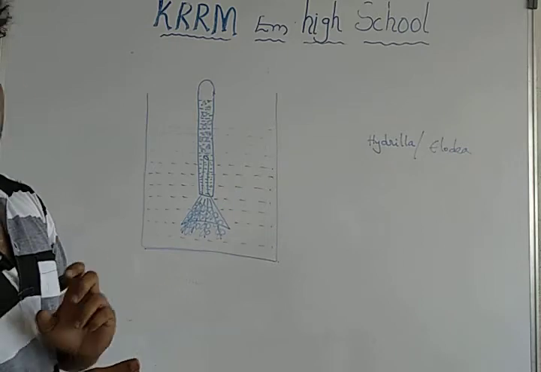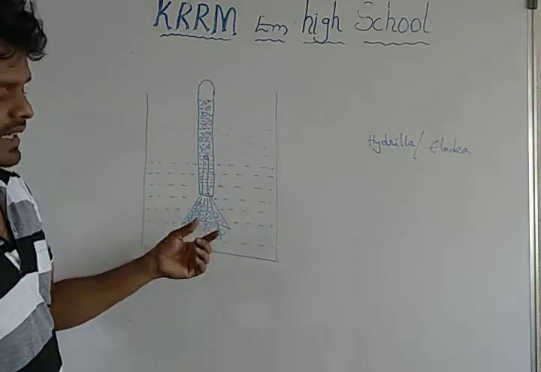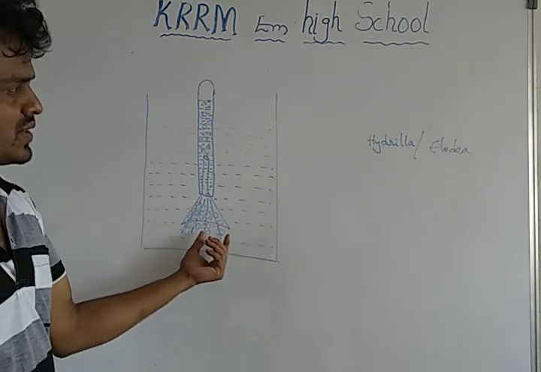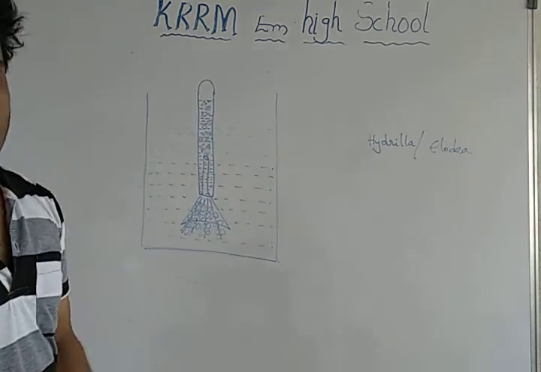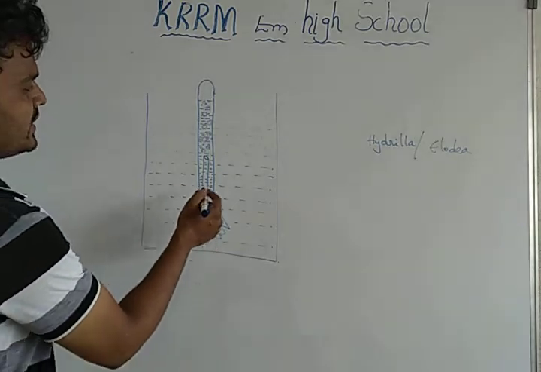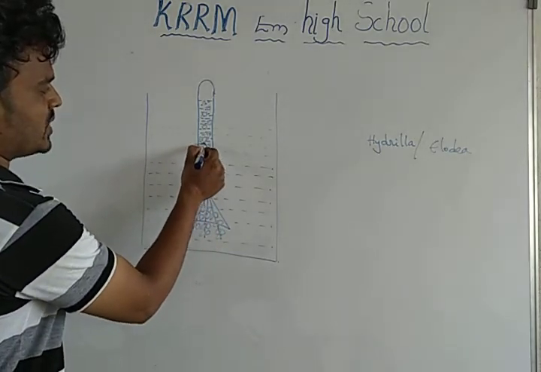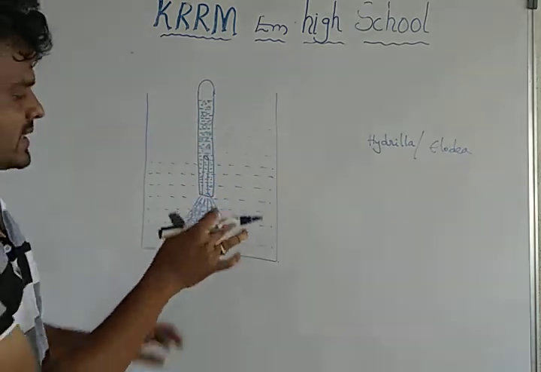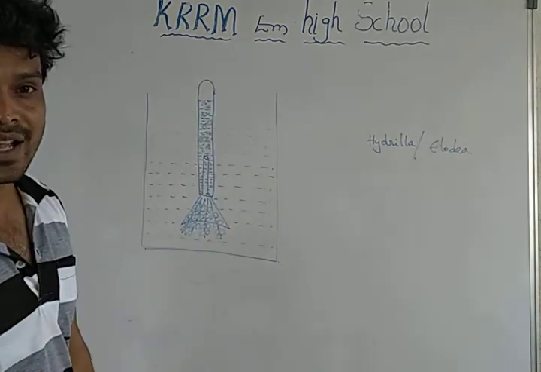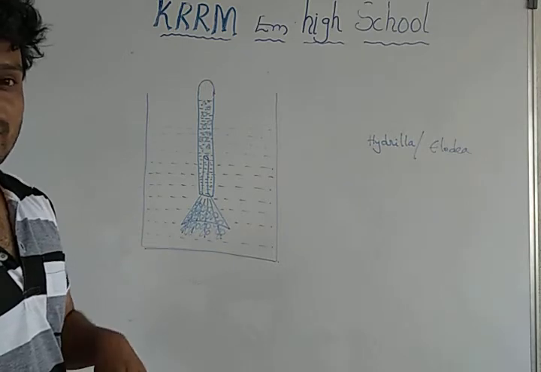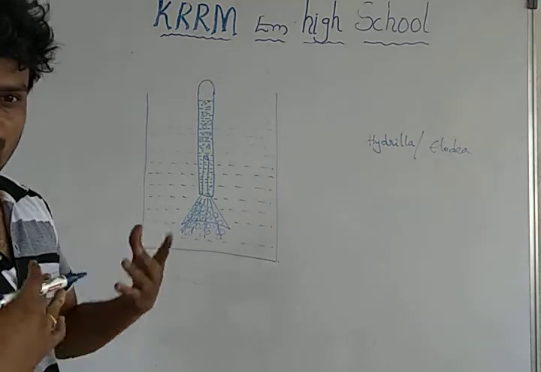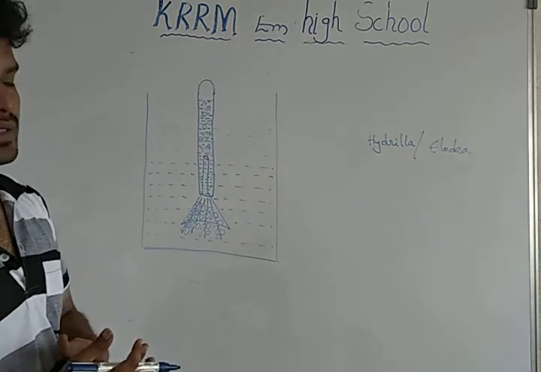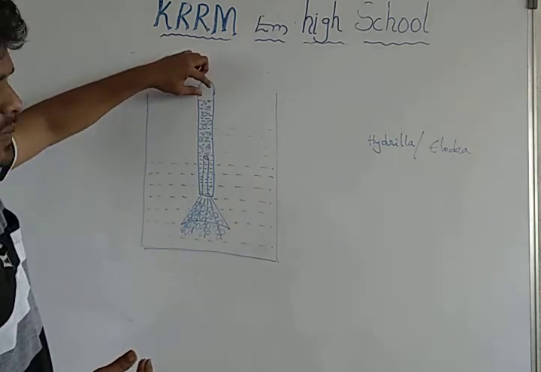the sunlight. When we keep this equipment in sunlight, plants undergo what? Photosynthesis. During photosynthesis, which gas is released? Oxygen gas. This oxygen gas is in the form of bubbles. You can observe the bubbles formed in the sample kept in the sunlight. But in the sample which we kept in the dark, we cannot observe any bubbles. Why? Because there is no sunlight, there is no photosynthesis, there is no release of oxygen, there is no formation of bubbles.